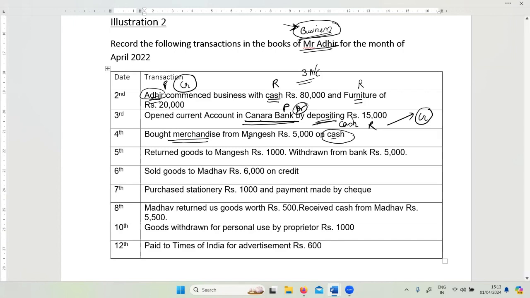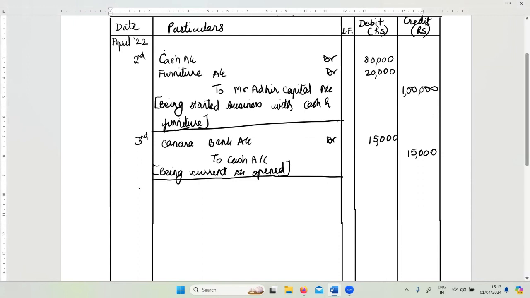So here there are only two accounts. One is goods, that is purchases, because they're saying bought. There is no sale, right? There is purchase. So purchase account and cash account. Purchase account, the goods account, is a real account. Cash account is also a real account. Debit what comes in, credit what goes out. What is coming in? Goods are coming in. Cash is going out. So what will be debit? Goods account or purchases account will be debit.